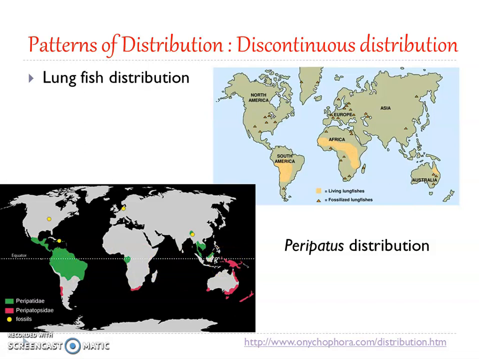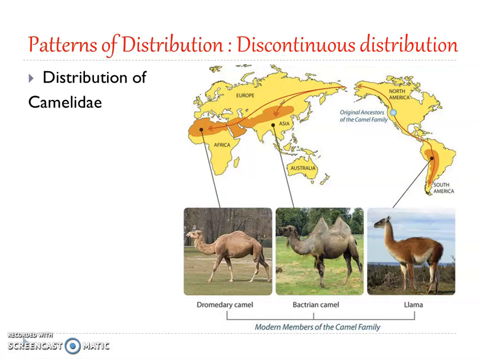Now coming to the next group which shows the discontinuous distribution, that is the Camelidae, the camel family. Today the Camelidae are represented by the camels in North Africa and Asia, the dromedary camel as well as the Bactrian camel, and in South America by the llamas.